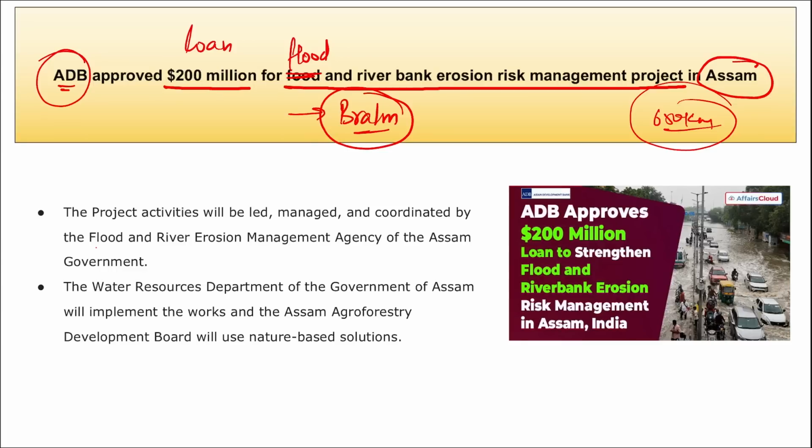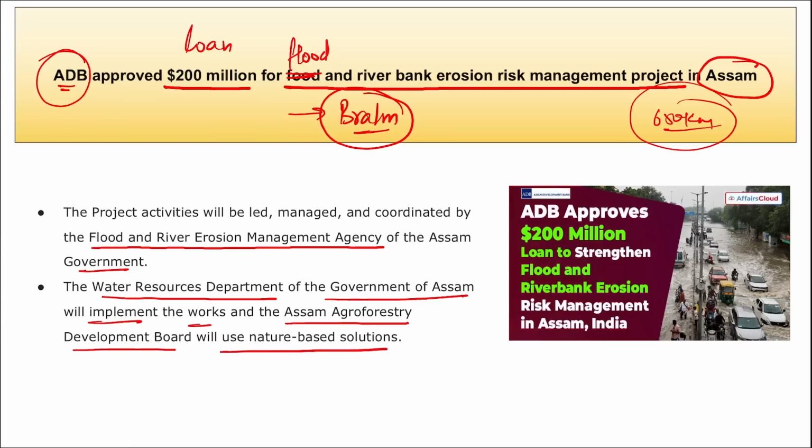Then this project will be led, managed and coordinated by the Flood and River Erosion Management Agency of the Government of Assam. Apart from this, the Water Resource Department of the Government of Assam will implement the work, and the Assam Agroforestry Development Board will use nature-based solutions. And the main aim is to address the flooding and riverbank erosion along the Brahmaputra river for a 650 kilometer stretch.